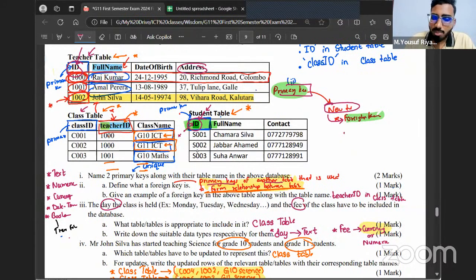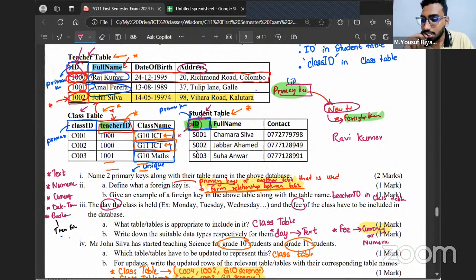Okay, here comes the example. Raj Kumar has changed his name to, let's say, Ravi Kumar. He said, I have changed my name from Raj Kumar to Ravi Kumar. Easy name. So now I have to update his name in how many tables?